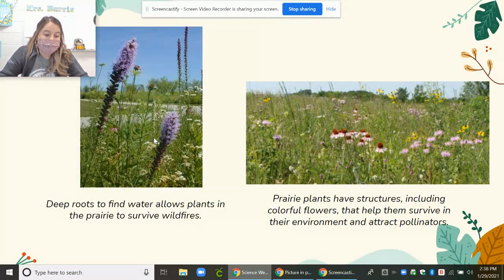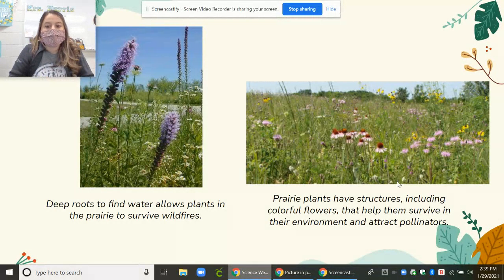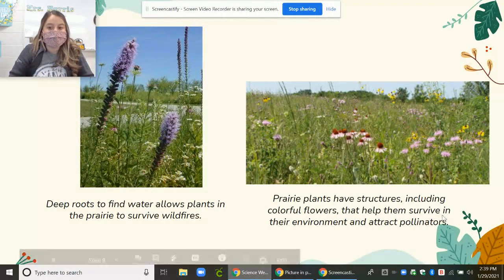Deep roots to find water allow these plants in the prairie to survive wildfires. It's a pretty dry place and lots of grass where wildfires can start. So these plants have adapted and they have deep roots so the roots can find water so the plants can survive. The prairie plants have structures including colorful flowers that help them survive in their environment and attract pollinators.